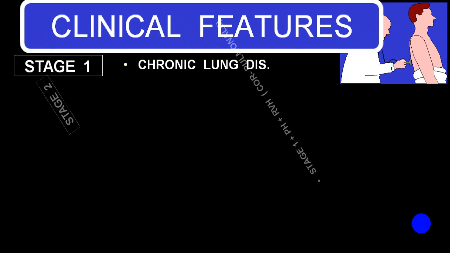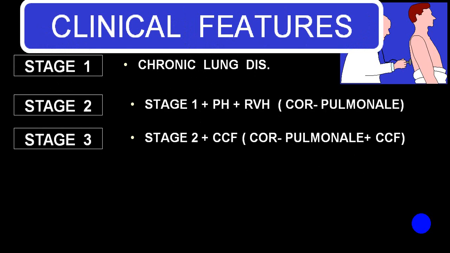We'll have 3 stages: stage 1, stage 2, stage 3. In stage 1, the person has basic lung disease. These stages you will get in a chronic cor pulmonale, not in an acute. On top of chronic lung disease, if a person starts developing pulmonary hypertension and there is a gradual right ventricular hypertrophy, we call it stage 2. Yet the person has not gone into congestive cardiac failure. Now on top of stage 2, if he develops congestive cardiac failure symptoms and signs, we'll call that stage 3, or cor pulmonale with congestive cardiac failure.